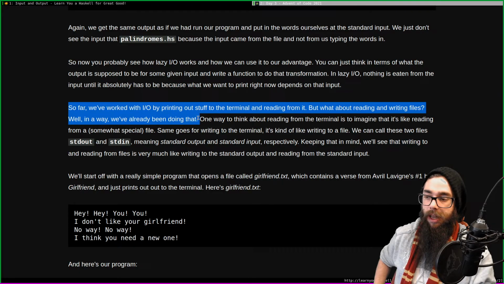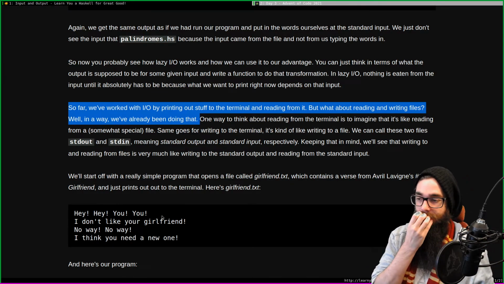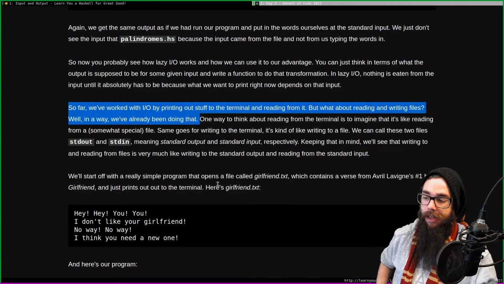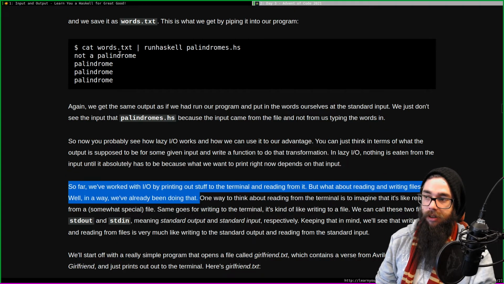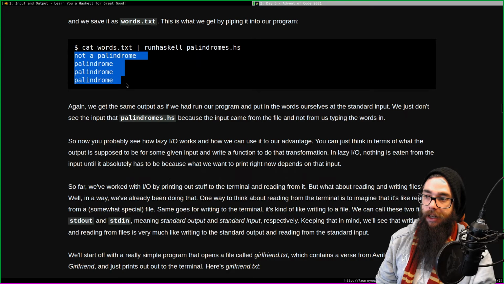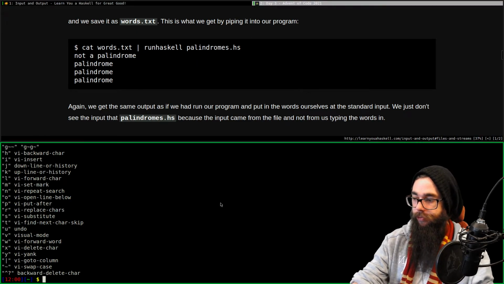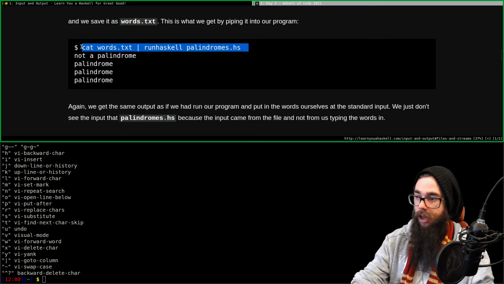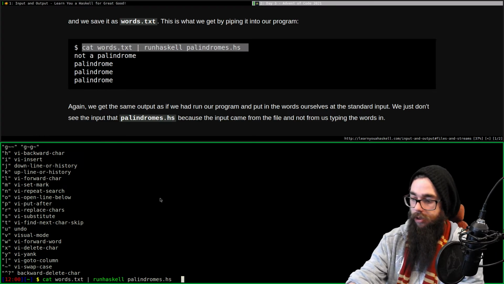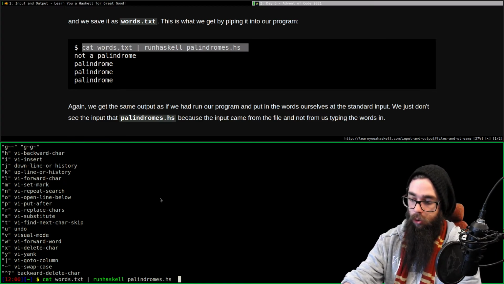already been doing that. Since we're Linux users or Unix users, we can just take the output and, like I said, add this to a file. If we do this, we could just do that.